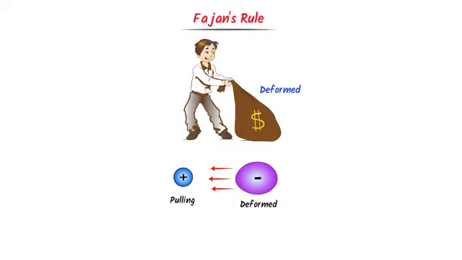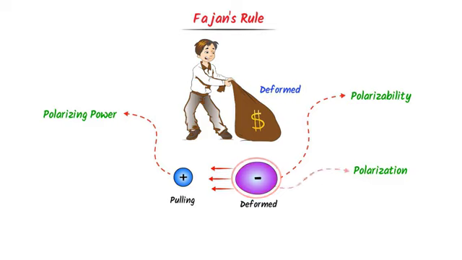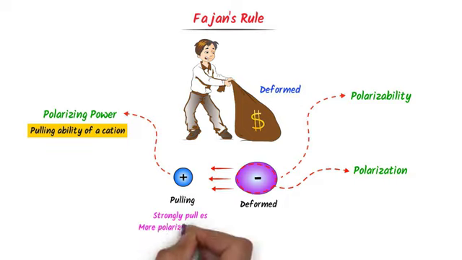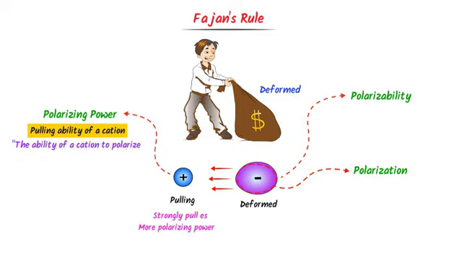Here we use three important terms: polarizing power, polarizability, and polarization. Remember that we use polarizing power for cations, polarizability for anions, and polarization for the electronic cloud. For instance, polarizing power is the pulling ability of a cation. For example, if this cation pulls the electron of the anion strongly, we say that it has more polarizing power. So we define it as the ability of a cation to polarize the nearby anion.